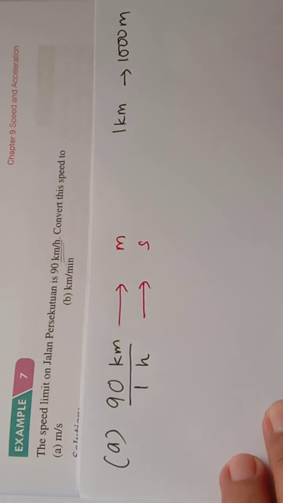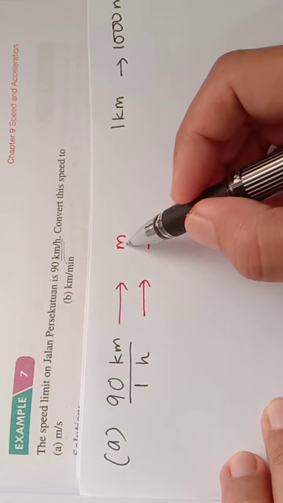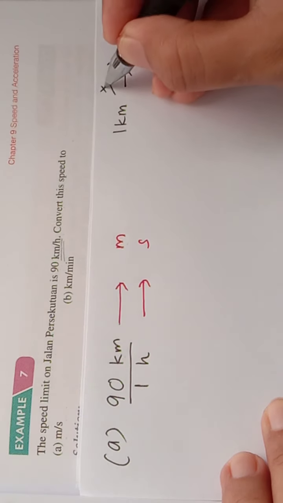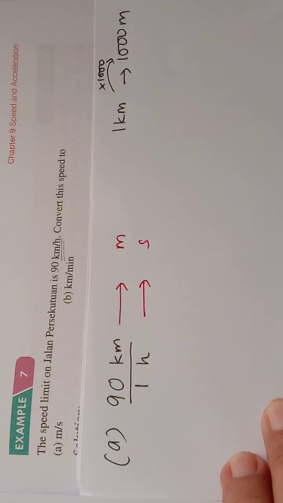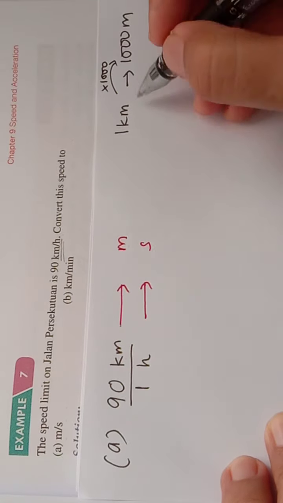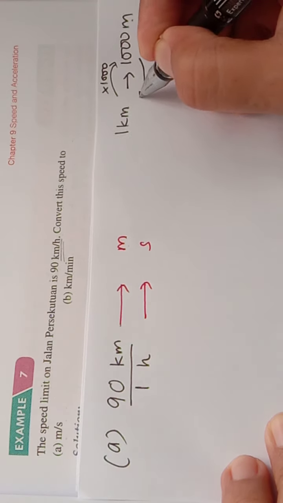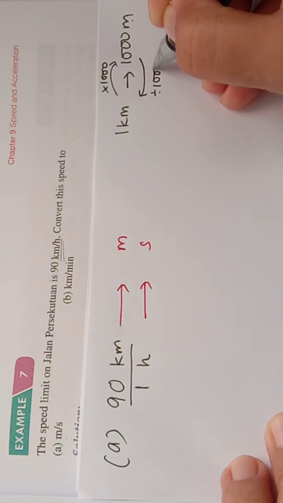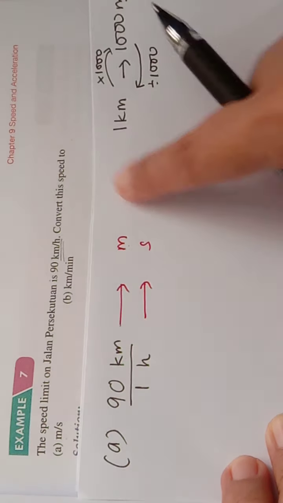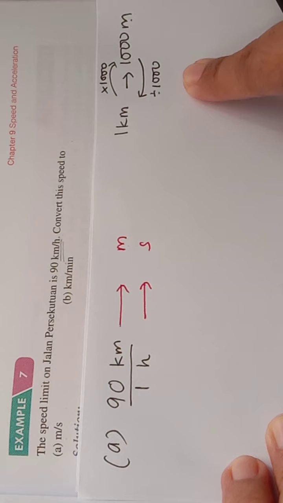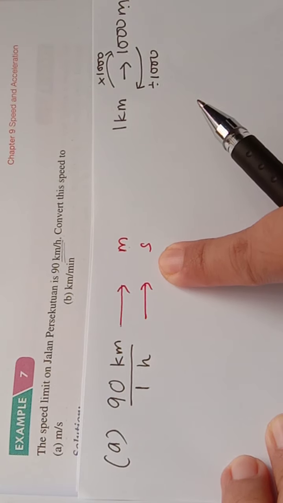Kilometer to meter, we multiply by 1000. Meter to kilometer, we divide by 1000. So this formula we need to use.